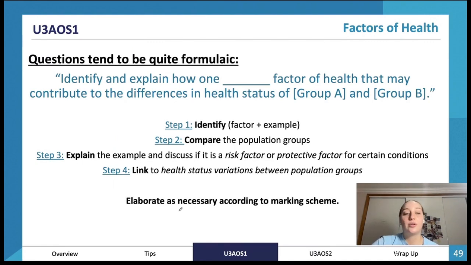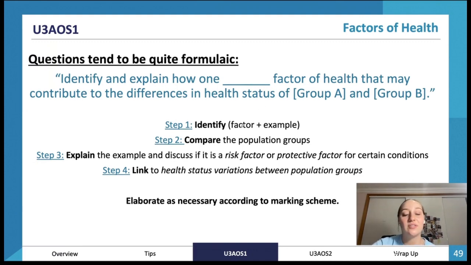So, the questions for this tend to be quite formulaic. A lot of questions in health and human development are like a formula once you get used to the marking scheme. They'll say, identify and explain how one factor of health may contribute to the differences in health status of Group A and Group B. So most of the questions are pretty similar for this topic.